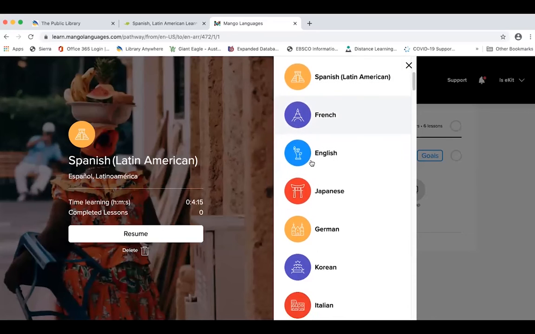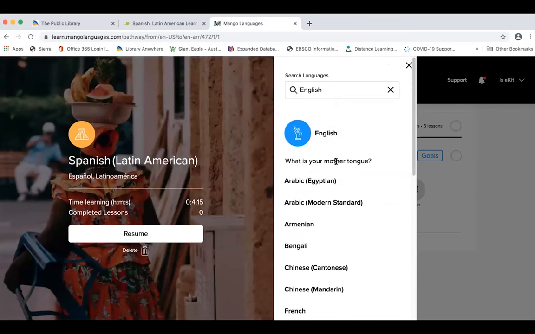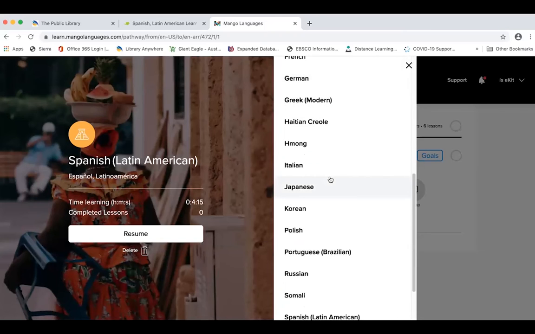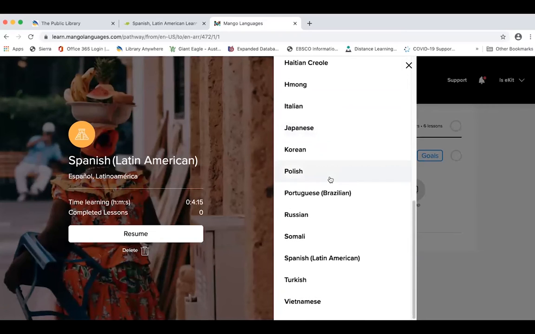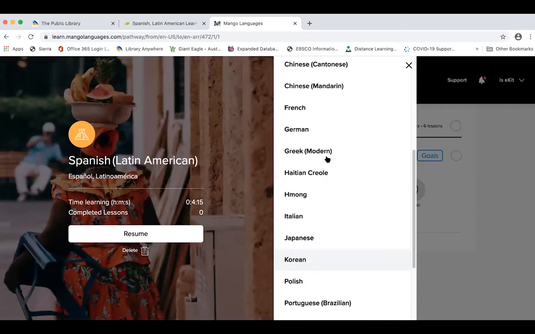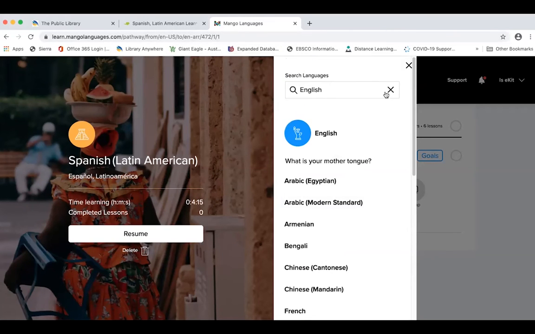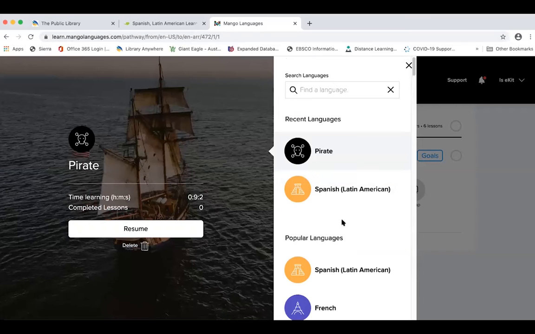Plus, you can learn an English course if maybe Spanish is your primary language and you need to learn English, or you're from another country that's just come here, and it will teach English in these different mother languages to make it easier for you to learn English. Mango has over 72 languages to choose from.